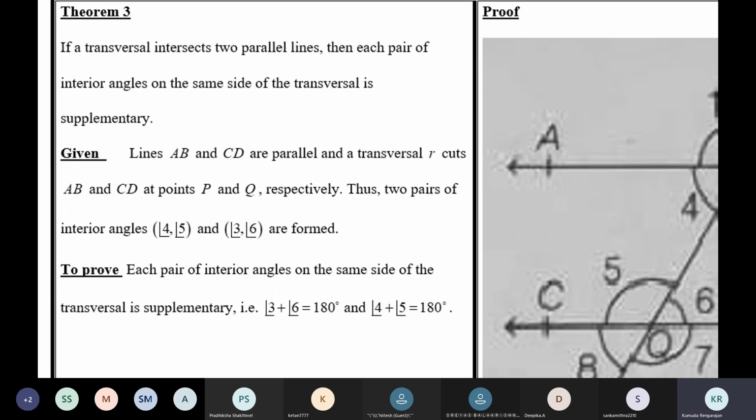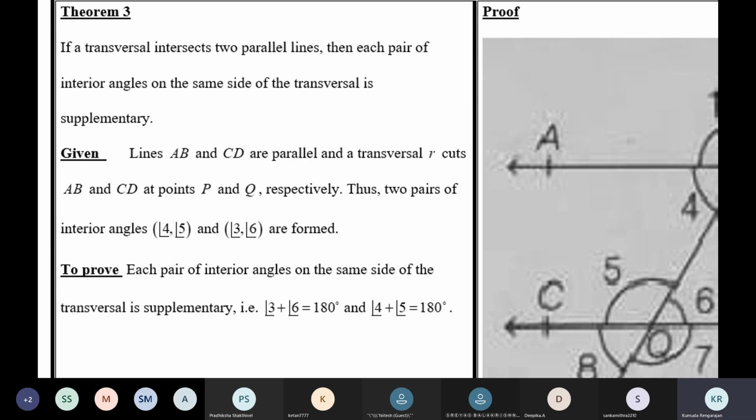If a transversal intersects two parallel lines, then each pair of interior angles on the same side of the transversal is supplementary. Each pair of interior angles, not alternate, children, interior angles on the same side of the transversal, they're called allied angles. Each pair of allied angles is supplementary.